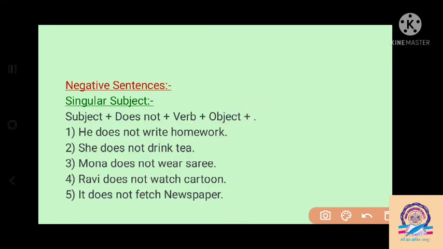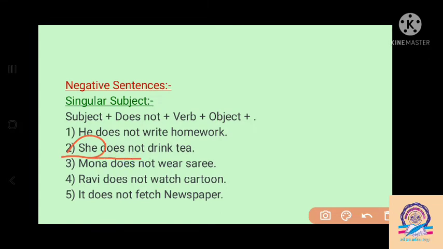So now we have to use does not for the singular subject. With he we have to write does not. He does not write homework here. I am talking about one boy, third person singular. So he does not write his homework. Second example: she does not drink tea. By seeing the subject she, we apply does not.